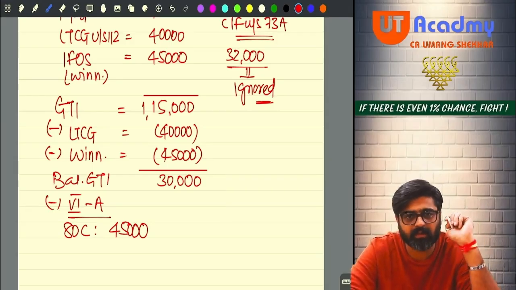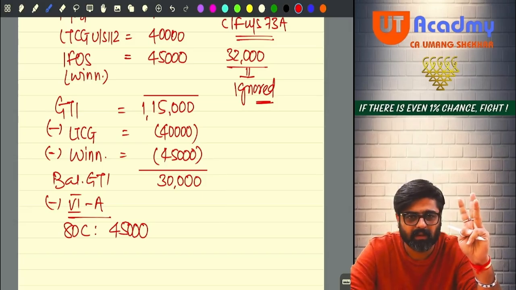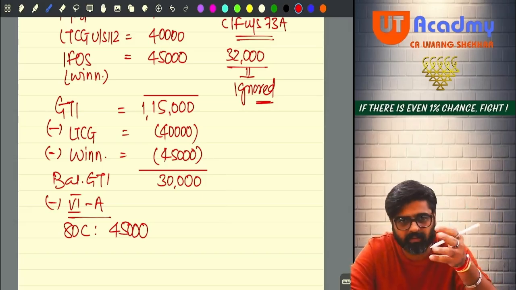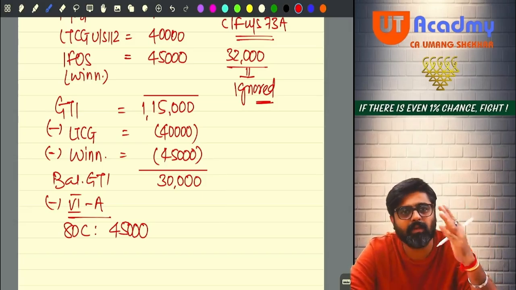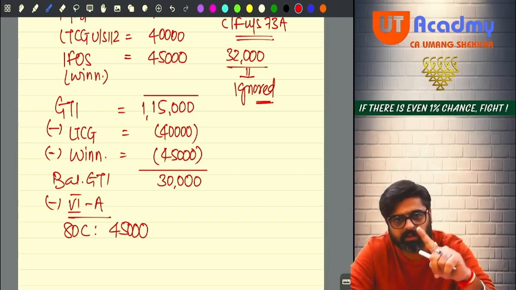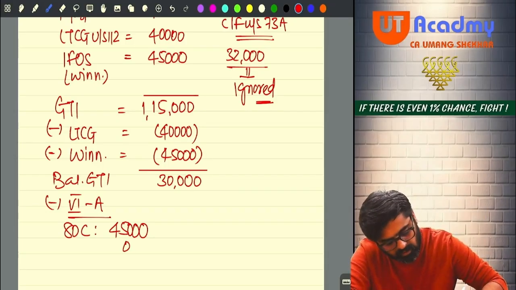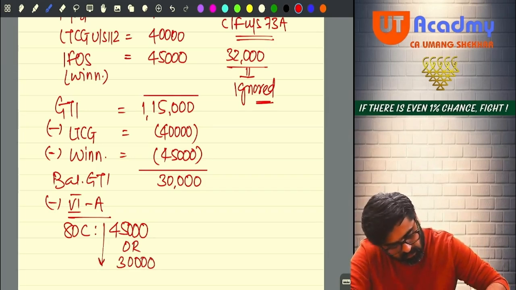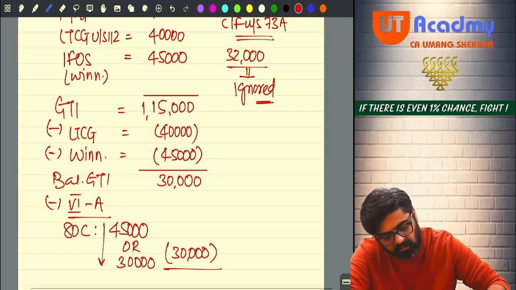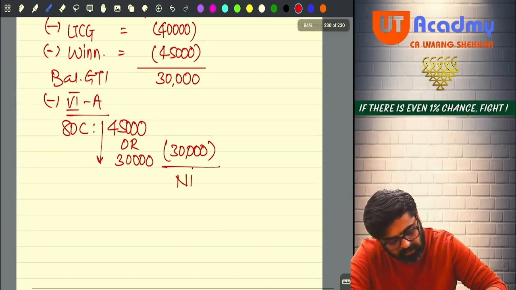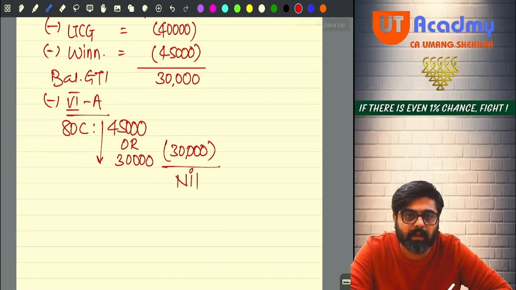So how much is your balance GTI? 30 only. Out of 30, can you claim 45? Or your deductions will be restricted to 30 only. Deductions will be restricted to 30. So this or 30, whichever is lower. So 30,000 will be your deductions. Your balance GTI after chapter 6A deductions will remain nil.